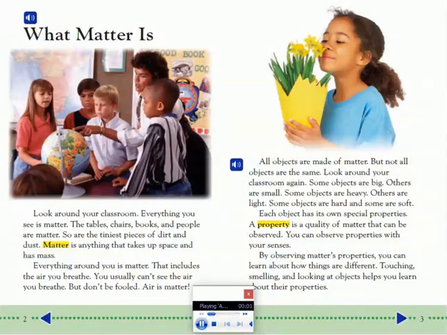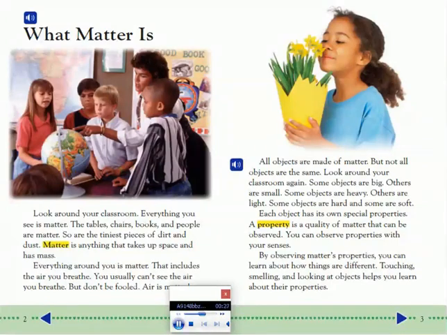All objects are made of matter, but not all objects are the same. Look around your classroom again. Some objects are big. Others are small. Some objects are heavy. Others are light. Some objects are hard, and some are soft. Each object has its own special properties.